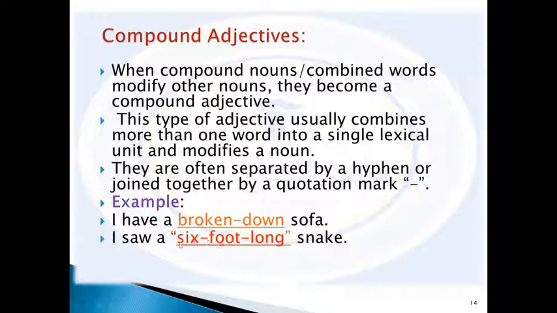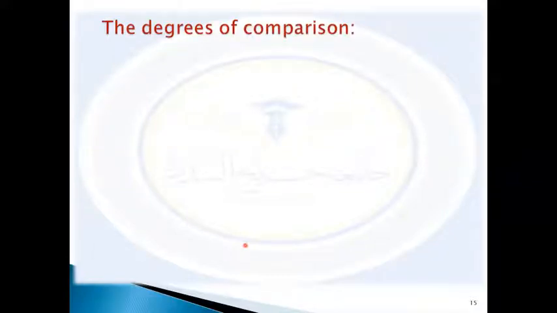So this is an adjective between two quotation marks. We can use quotation marks, or even a hyphen, to connect or combine adjectives. Think of a compound adjective, and we combine them in this way.